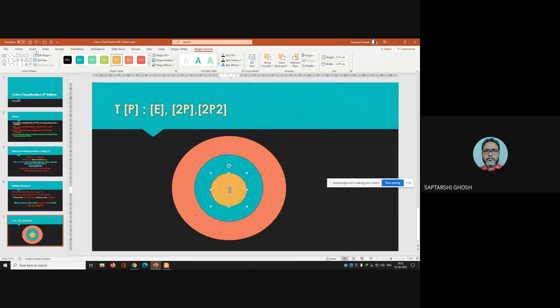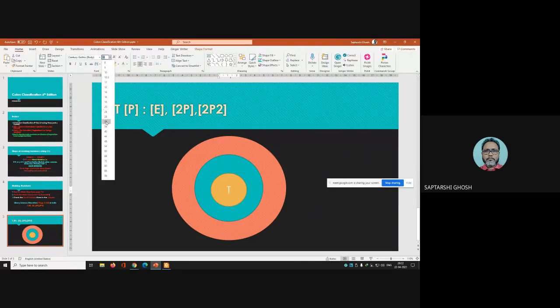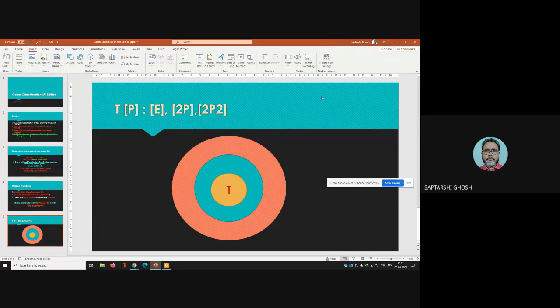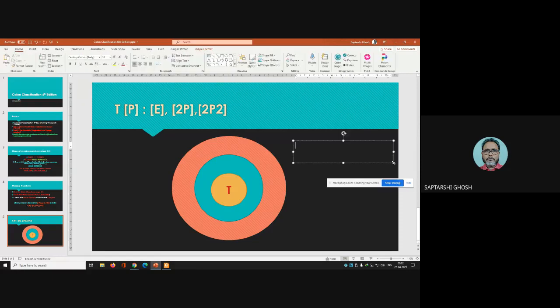T, and go to home, make this one a bit bigger, make it bold, make this one red. This is T. Now see, T is the class, and Ranganathan is saying that for any classification number, or for any document we classify, there can be only 5 fundamental categories.